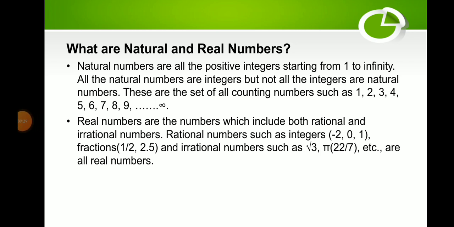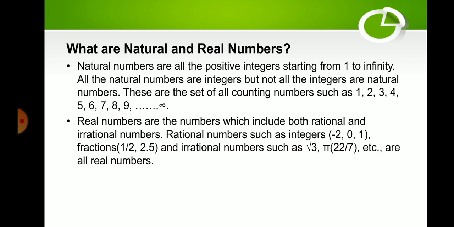So again, what are natural numbers and real numbers? Natural numbers are all the positive integers starting from 1 to infinity. All the natural numbers are integers, but not all the integers are natural numbers. They are the set of all counting numbers such as 1, 2, 3, 4, 5, 6, 7, 8, 9, and so on.